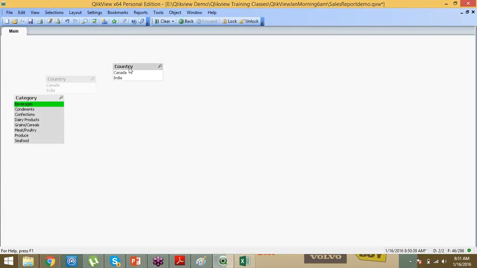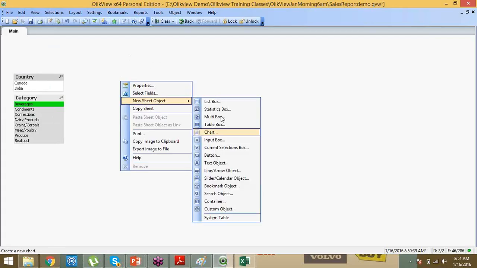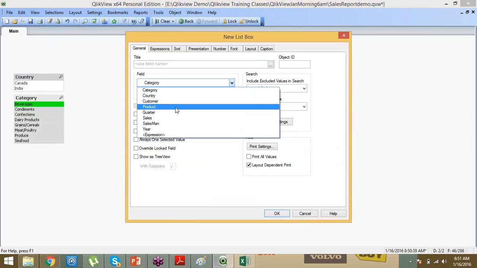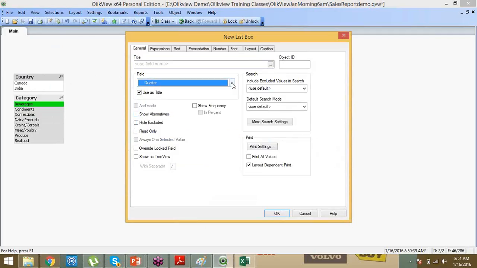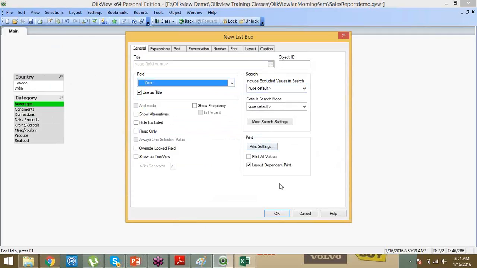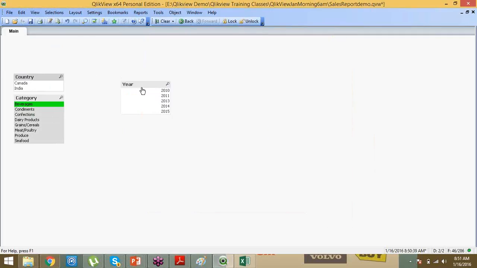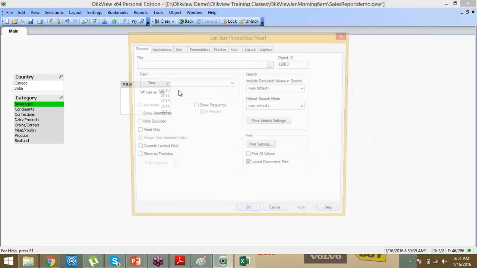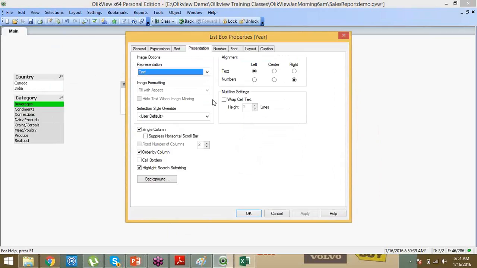Now see, within how many minutes I am spending? Country-wise, year-wise. What do I want next? One more list box. A list box is used to give the unique values on the screen. Suppose I want years also. Year. Select the list and click OK. Now year is coming in this way, but I don't want it this way. I want a different visualization. So in the presentation layer I will choose single row and click apply.